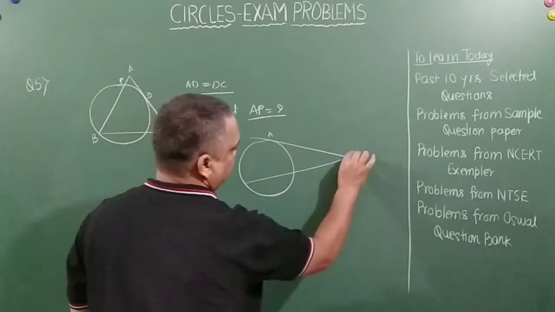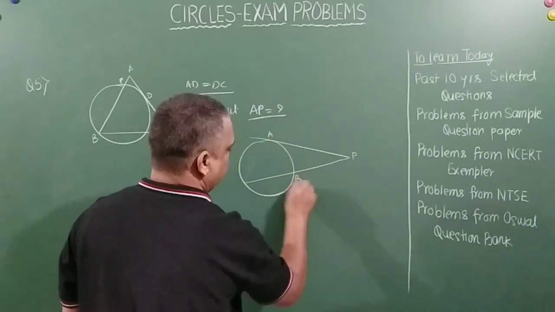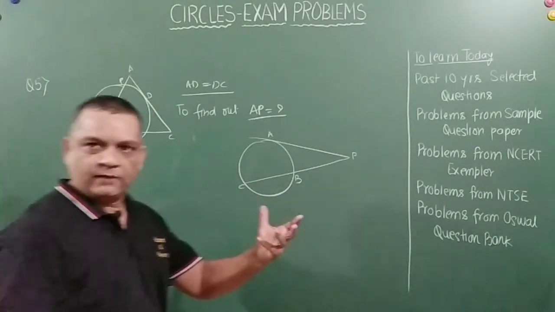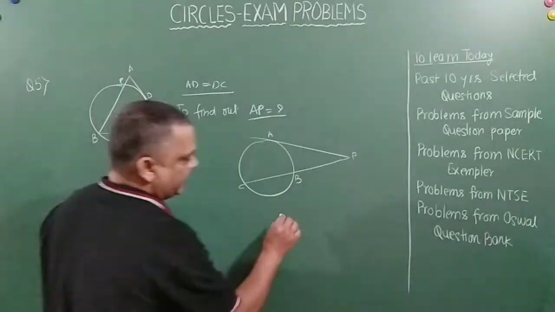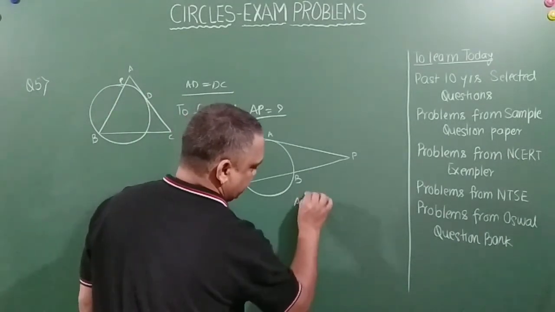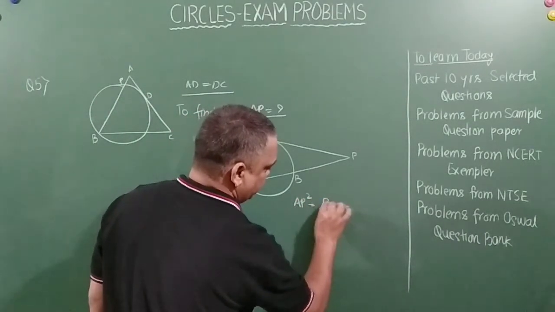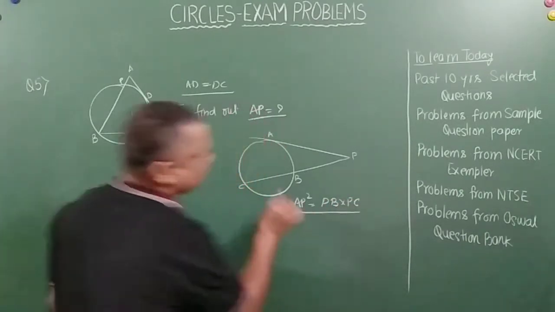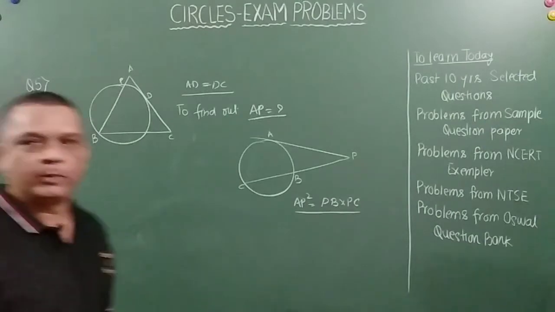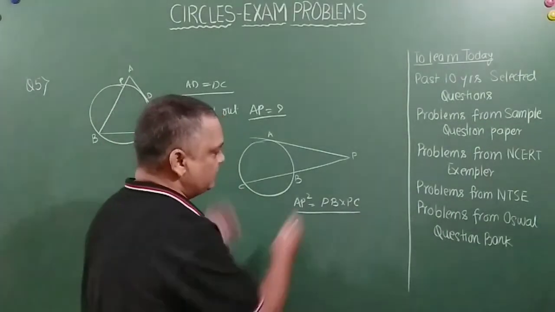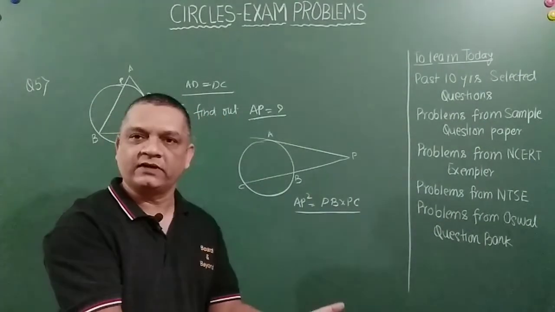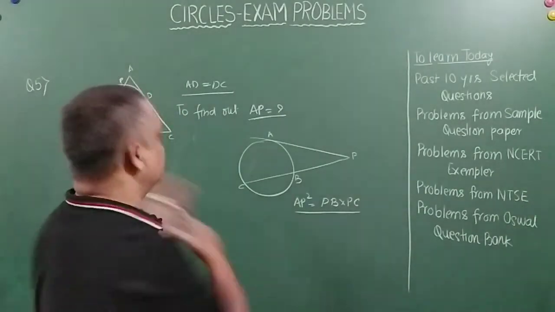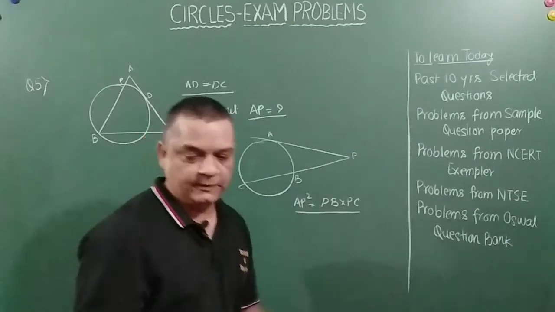Let's say A, P, B, and C. So as per the theorem, AP square is equal to PB into PC. This is the theorem, friends, which we will be doing in the next class. As of now, we'll just take the theorem and then move forward, right? That is the only way to do here. Otherwise, for 1 mark, this is a very lengthy problem, right?